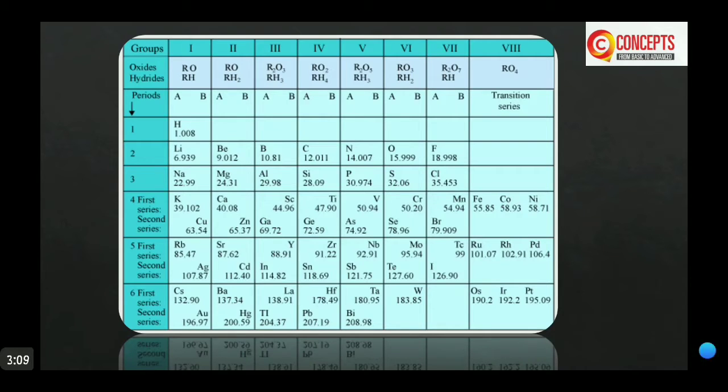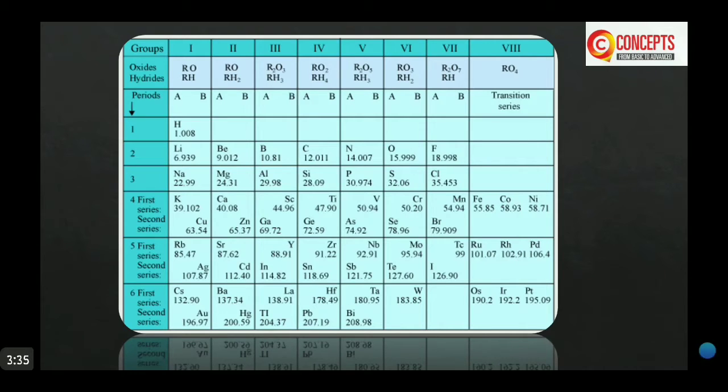Periods are shown in the picture as horizontal rows, and the vertical columns are called groups. These are designated as first to 8th.